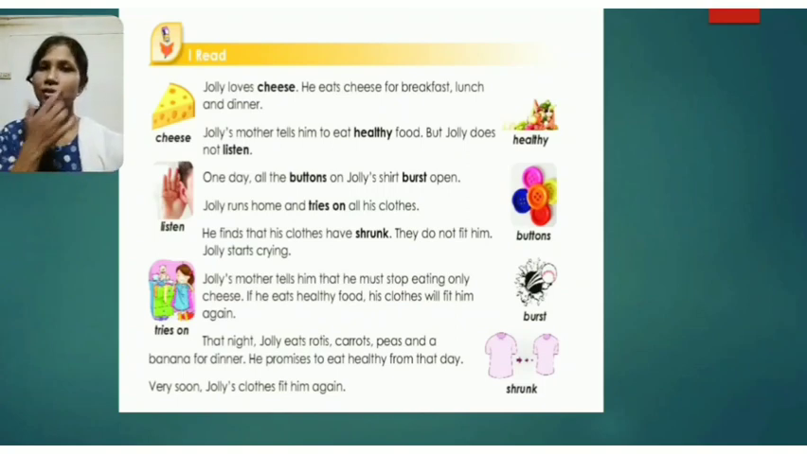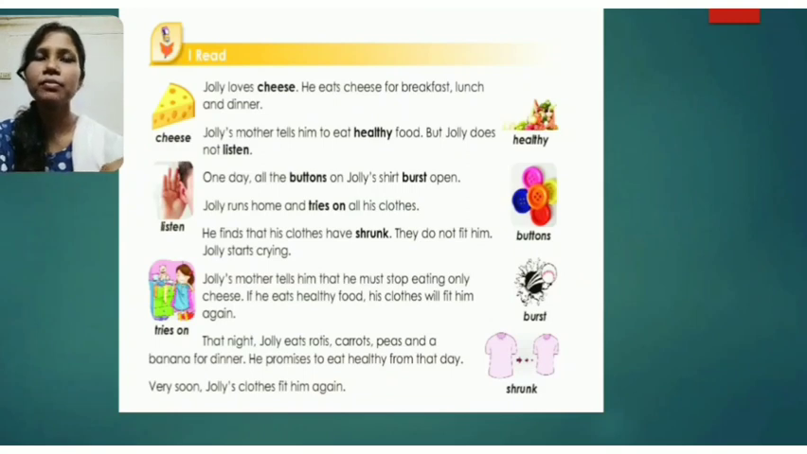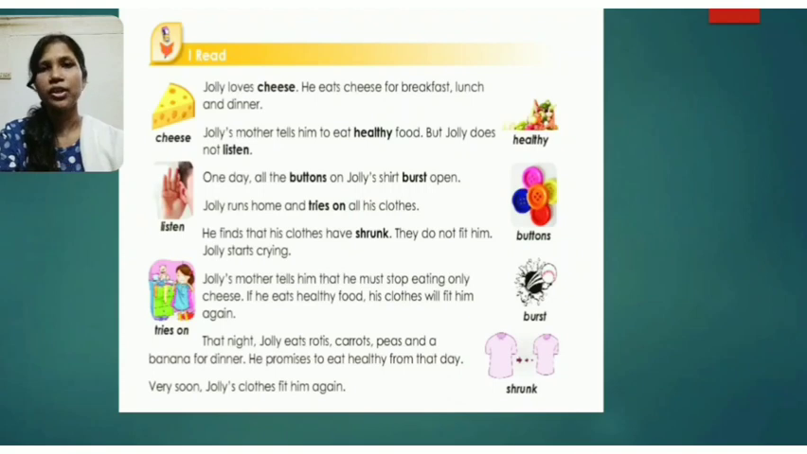So students, what we have learned from this story is that too much of everything is bad. So what was the too much mentioned here? That is taking cheese. So taking a lot of cheese is not good for Jolly. But he listened to his mother finally, and what happened?